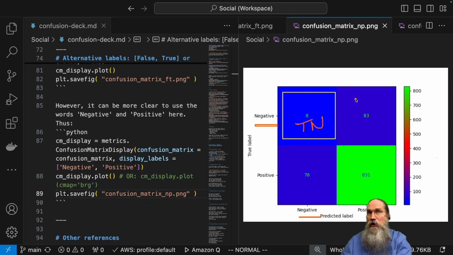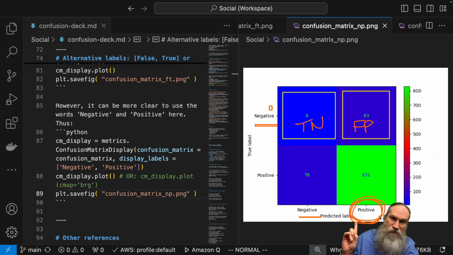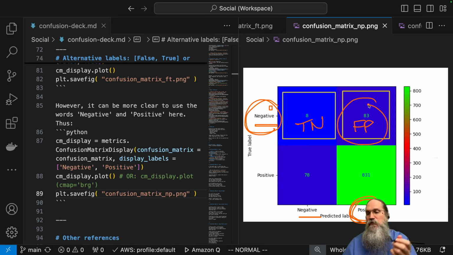Over here, in the next quadrant, since it's only a binary classification, it's a 2x2 grid, we have things that in reality are negative, but we classified as positive. So they're false positives. We predicted them as positive, but in reality they're negative.